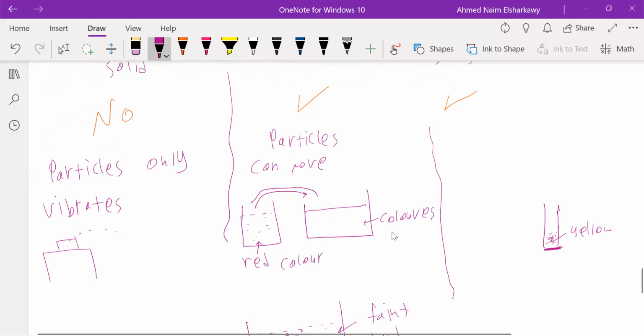What will happen if you put an inverted beaker over it? You will find that the particles of gas will diffuse from one place to another, and it will be in the two beakers. This means that the particles have moved from an area of high concentration to an area of low concentration. So in summary, diffusion happens only in the case of liquid and gas, and it is movement of substance from high to low concentration.